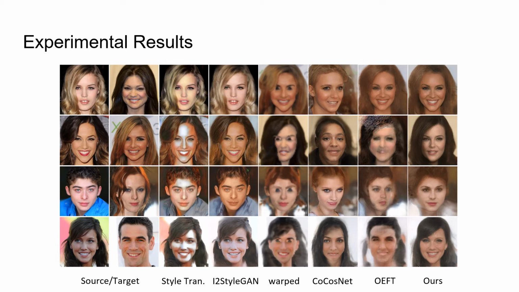GAN inversion. This picture shows a comparison of our model with other existing exemplar-based image-to-image translation and StarTransfer methods on the CelebA-HQ dataset. Here you can see the given source and target images and translation results by StarTransfer, Image2StyleGAN, warped image, CoCosNet, OEFT, and our result. This shows that our networks can translate local features as well as global features from both structure and style.